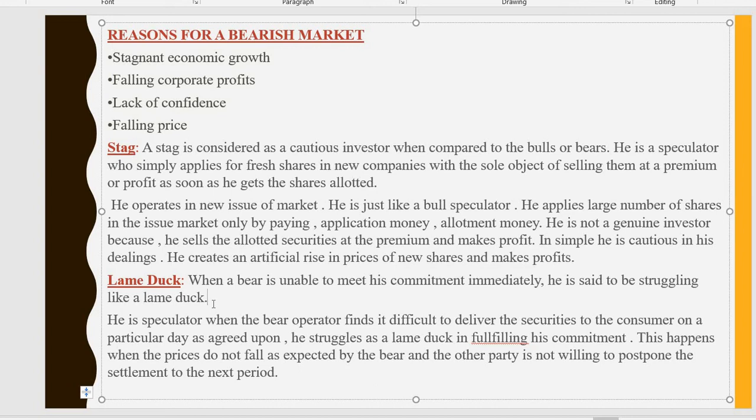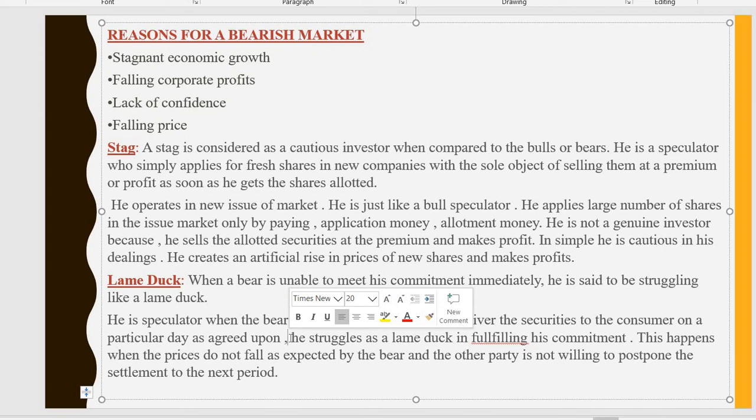So a lame duck is a duck waiting for the moment to catch the fish in a pond. This lame duck is like a bearish market participant who is unable to meet his commitment immediately. He is not in a position to fulfill his commitments. He is a speculator, a bear, who finds it difficult to deliver the securities to the consumer on a particular day or at an agreed upon price.